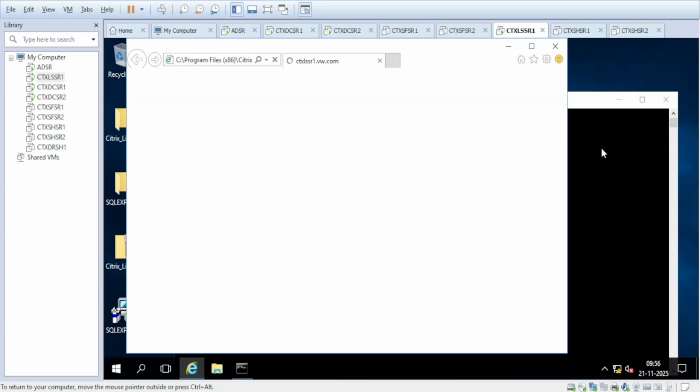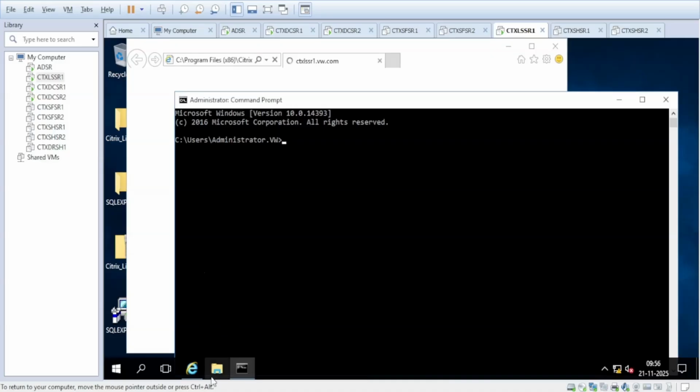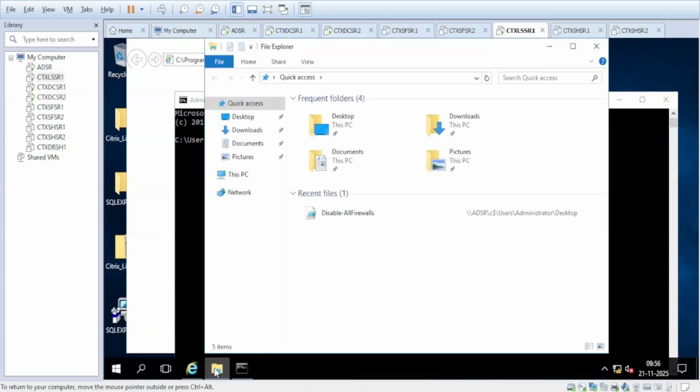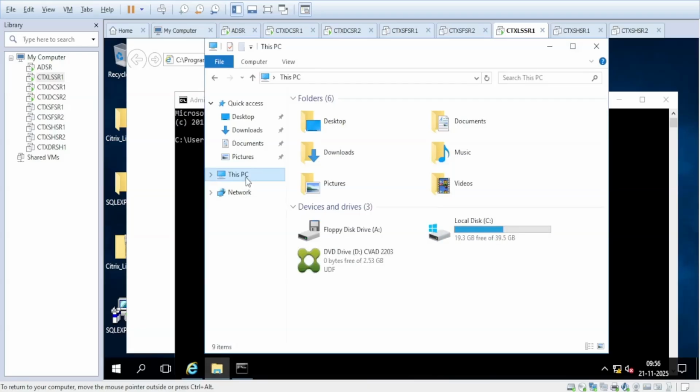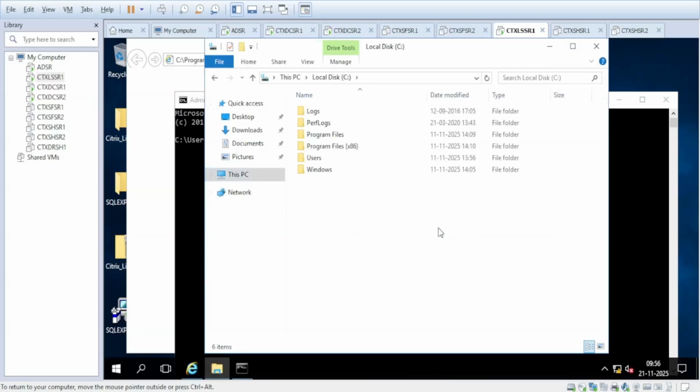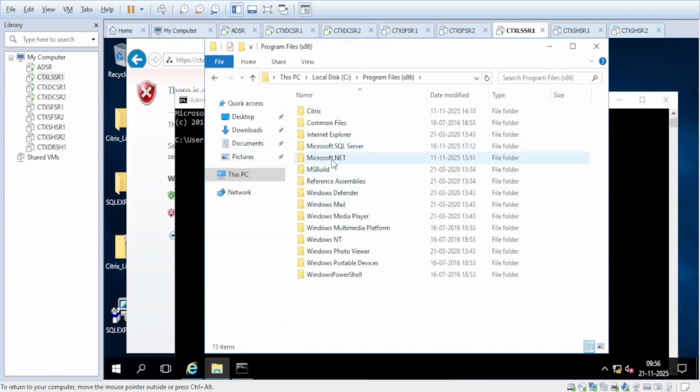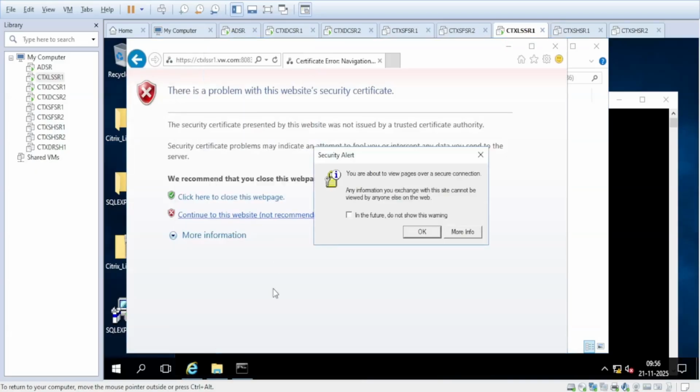So now, okay, the license snapshot is already taken, and the subscription date we also checked. Now I am going to copy the license file.